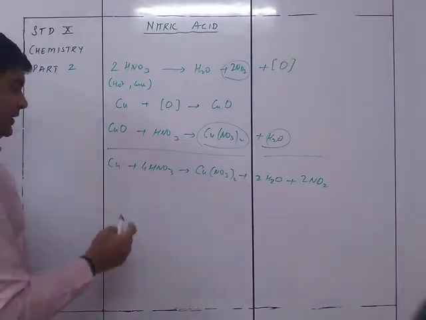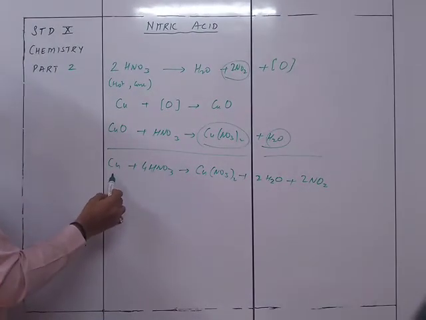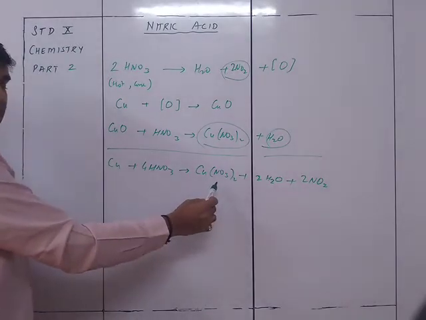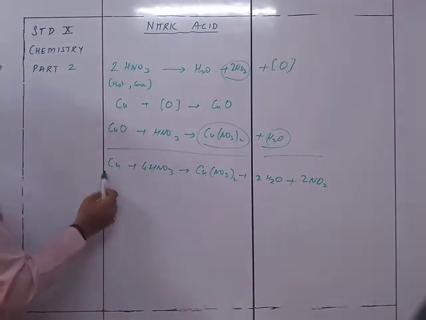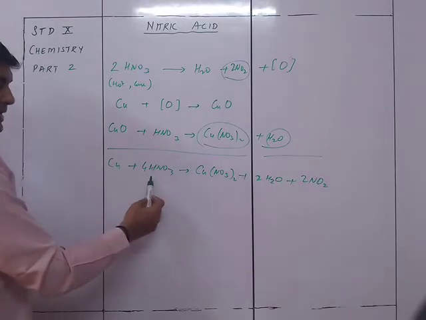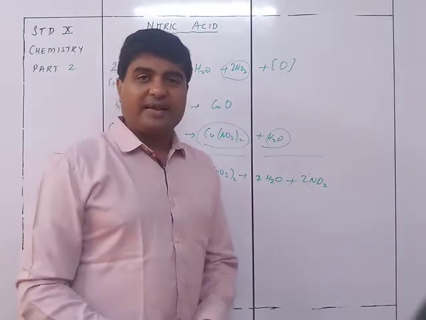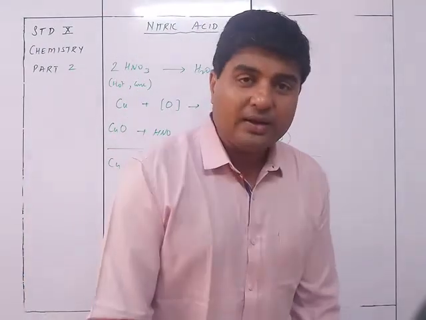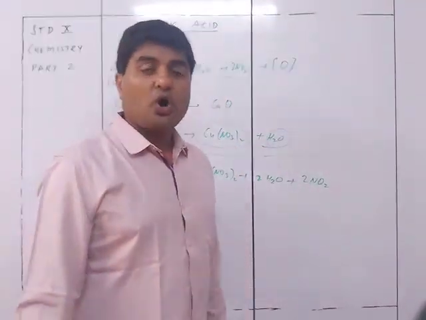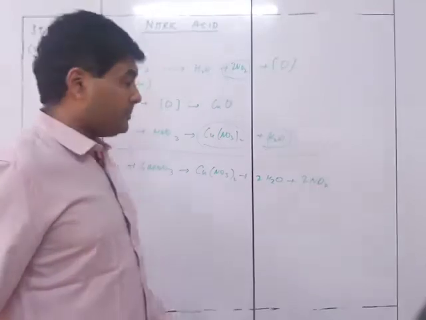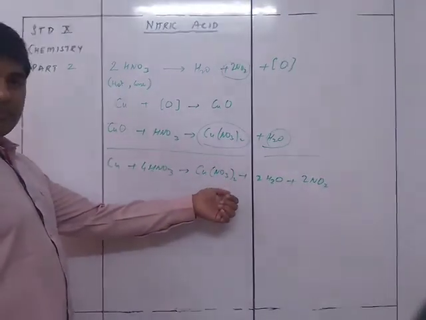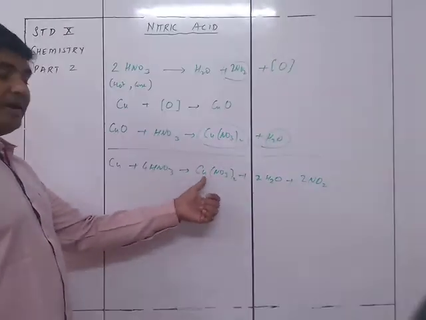So you can see that nitrate is being added to the copper by the nitric acid. That's why we say copper is getting oxidized. That's why we say that nitric acid is a very strong oxidizing agent. Why is it an oxidizing agent? Because an electronegative component is being added to the metal.